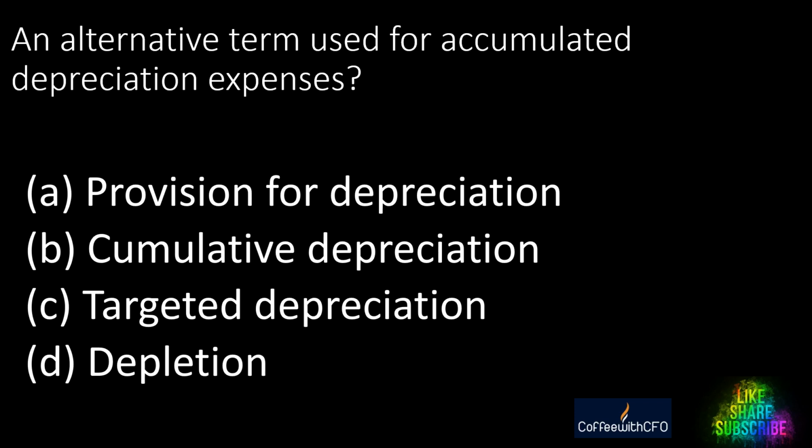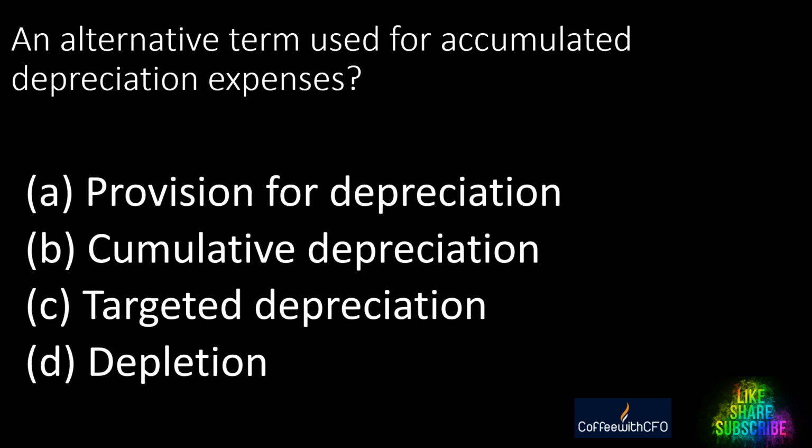What is the alternative term used for accumulated depreciation?